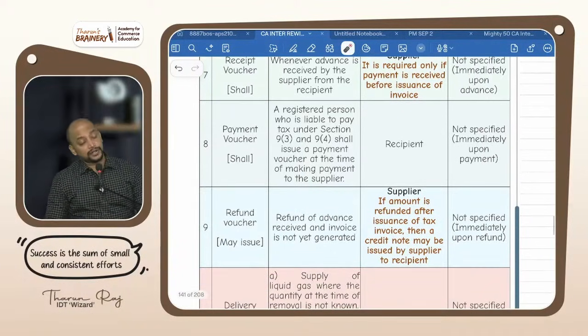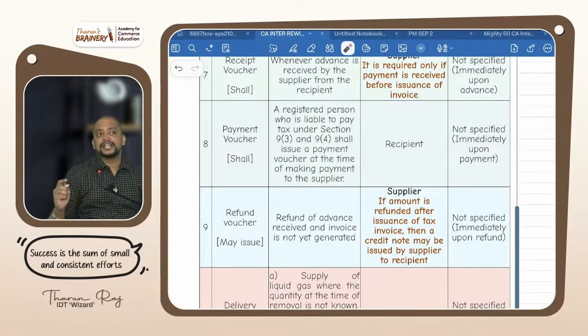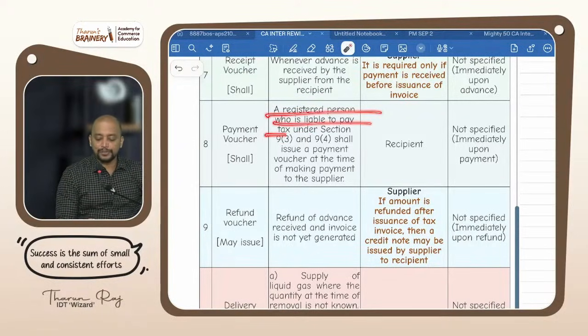Then payment voucher. Who will be making payment to whom? Recipient to supplier. So who will give this payment voucher? Recipient, when RCM. In case of RCM, when the supply is covered under RCM and the recipient is making payment to supplier, the recipient has to give payment voucher to the supplier. A registered person who is liable to pay tax under 9(3)/9(4) shall issue payment voucher at the time of making payment to supplier. Time limit not specified, means immediately upon making payment.